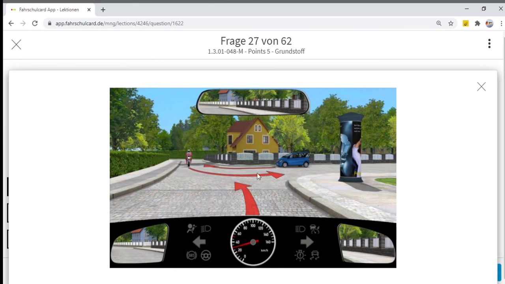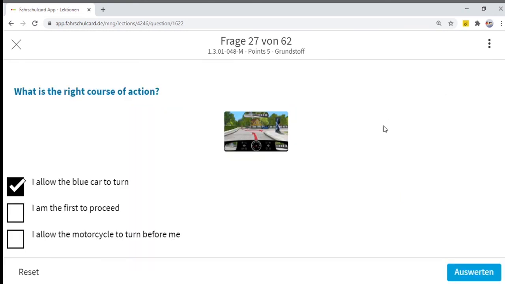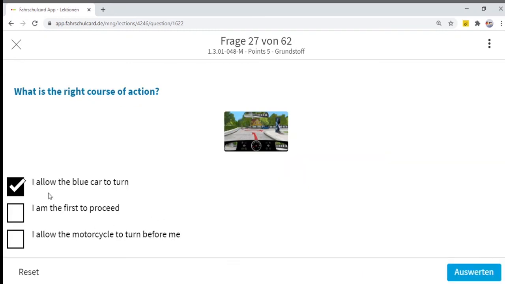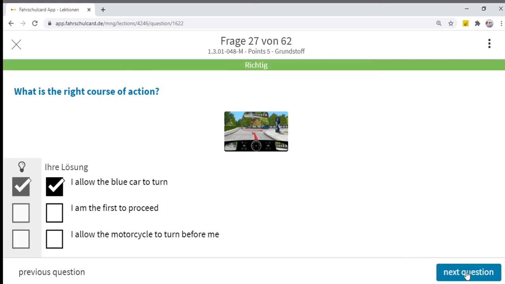No, this blue car is on my right hand side. He has the priority as per the rule right before left. Do I allow the motorcycle to turn before me? No, this also is not correct. The motorcycle is going to take a left turn. That means I can proceed straight ahead. This is the correct answer. So I allow the blue car to turn, and this answer is correct.